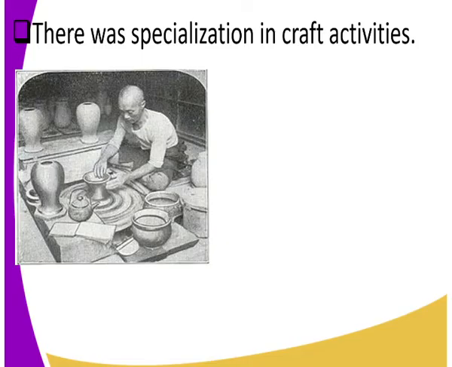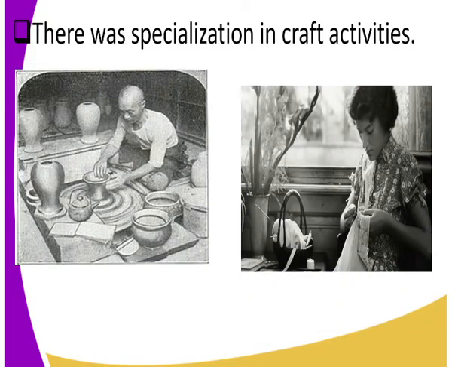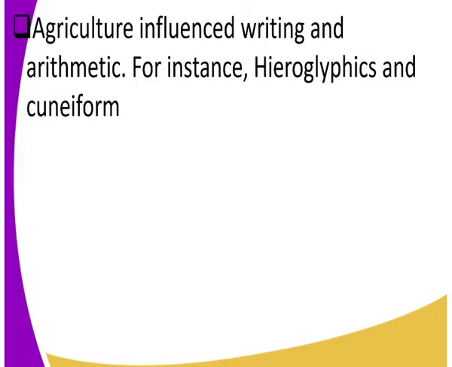Craft is when you use your hands to model things. Look at that lady. She is making some mats, some clothes. That is how it started. People were specialized in those craft activities. In addition to that, agriculture influenced writing and arithmetic.